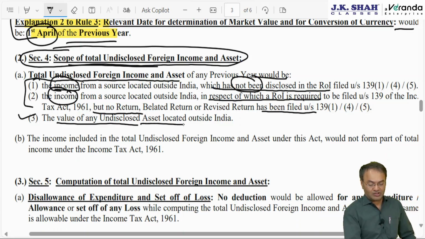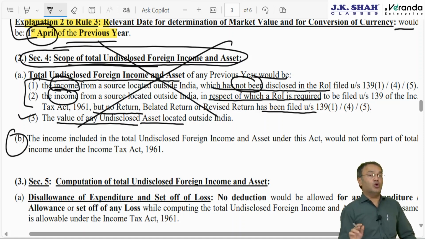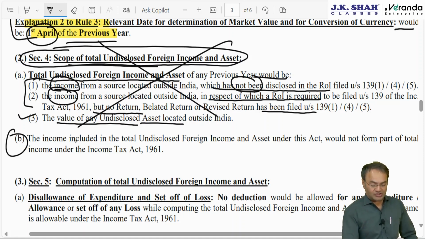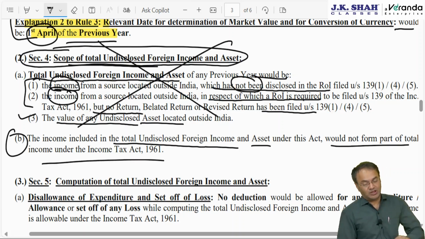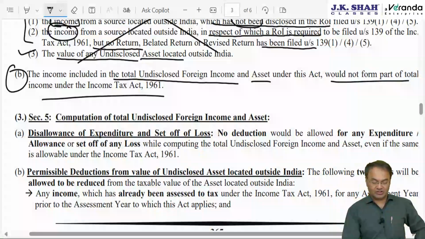And last, value of any undisclosed asset. I would say this is not to be done. This is important. Last point, no double taxation means that if a particular asset is included under this act, it would not form part of total income under the Income Tax Act, otherwise there will be double taxation.